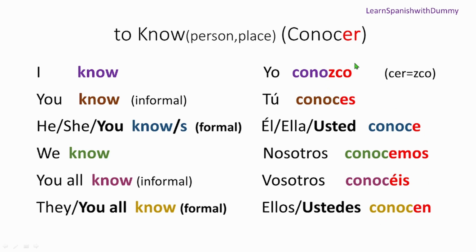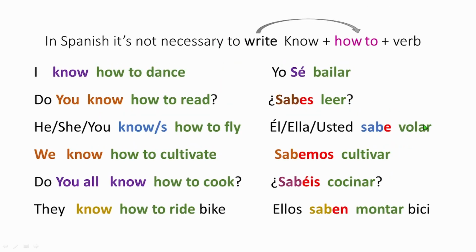Right? Now again, if you see this conjugation, what we are doing is removing er and putting these endings. If you say you know, conoces, you remove er and put es. In he, she, and you, you remove er and put e. The same thing. If you see, this ending was exactly the same even for the saber verb.